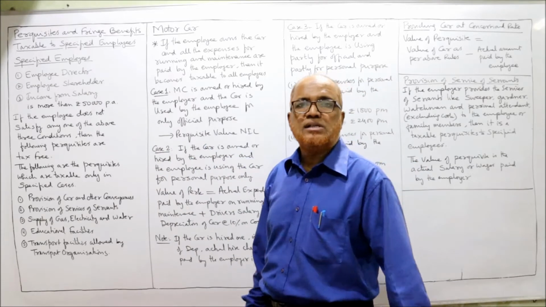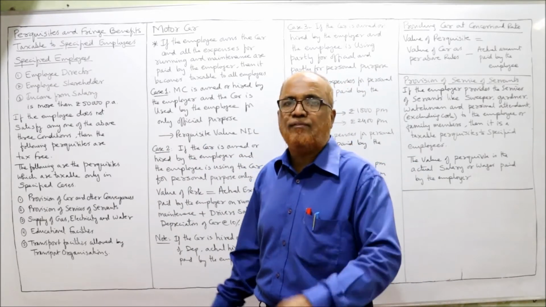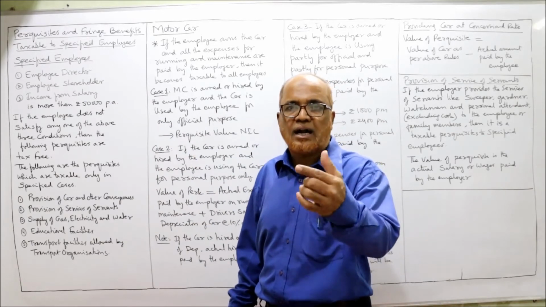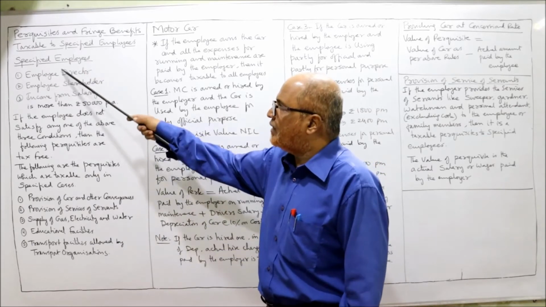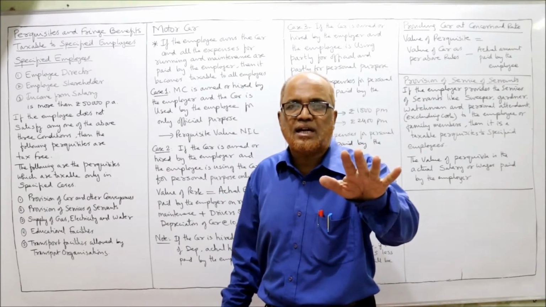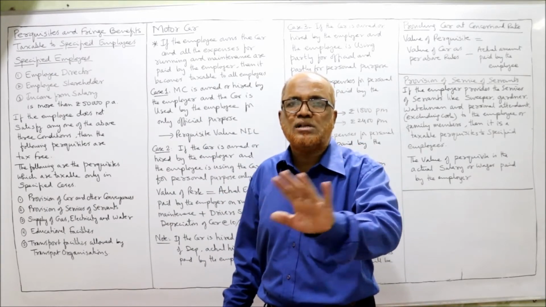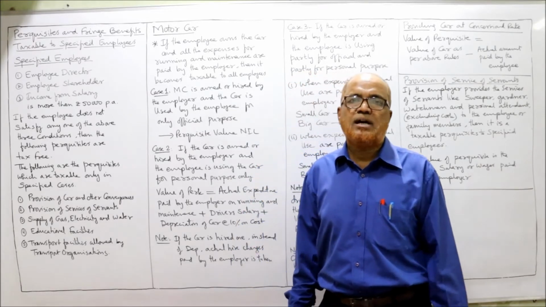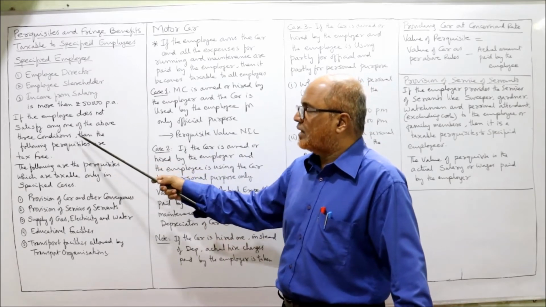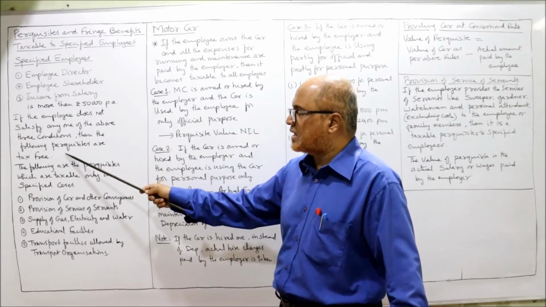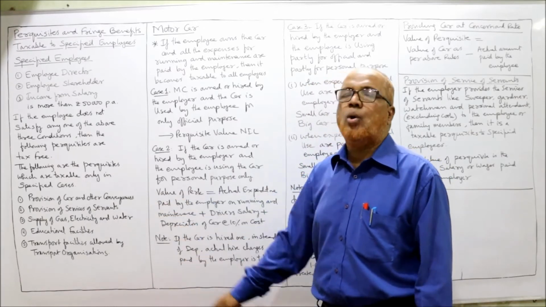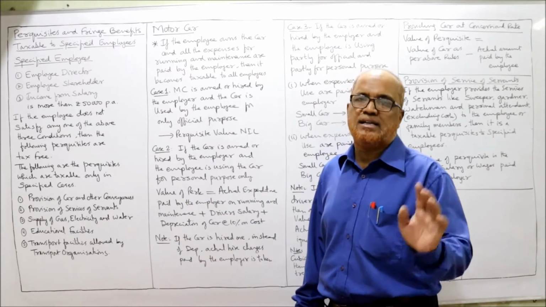And the following perquisites are taxable only if any one of these conditions is satisfied. If none of the conditions are satisfied, then the following perquisites are not taxable. If the employee does not satisfy any one of the above three conditions, the following perquisites are tax-free. So the following are the perquisites which are taxable only in specified cases.